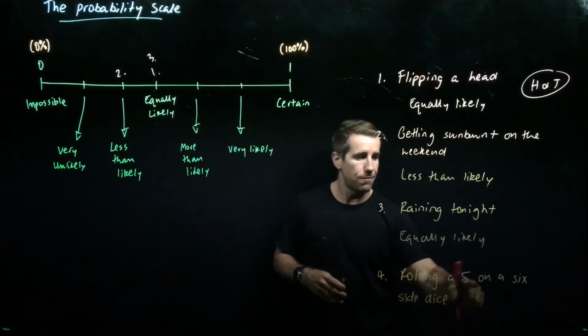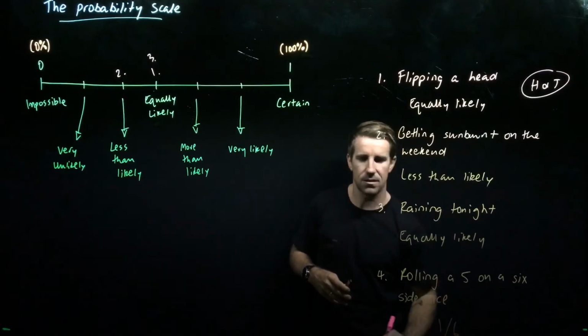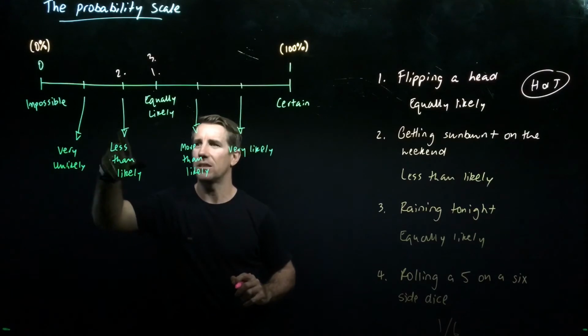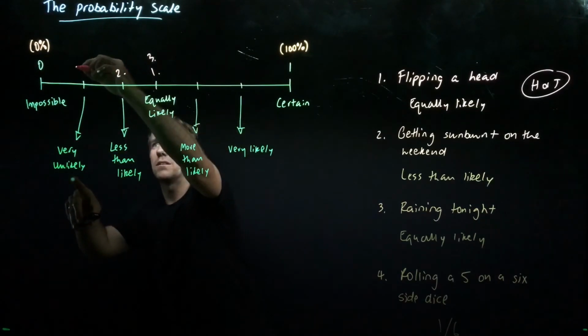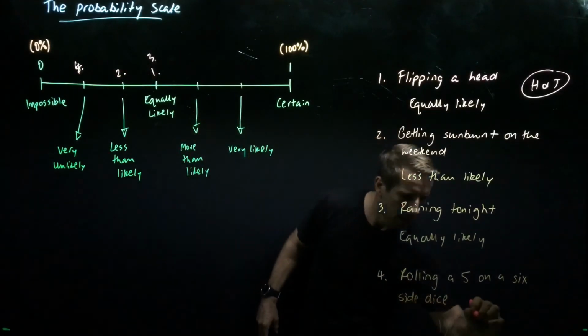Number 4, rolling a 5 on a 6-sided dice. There's one number 5 out of 6 possibilities on a dice, so I would say you could probably argue it's less than likely or very unlikely. I'm going to go with very unlikely, given that there is only one outcome that we are after.